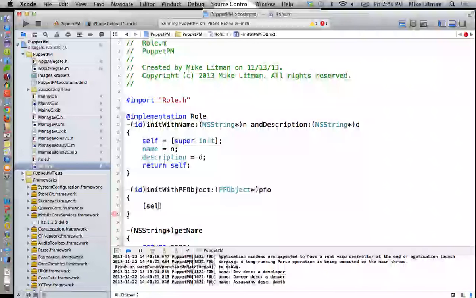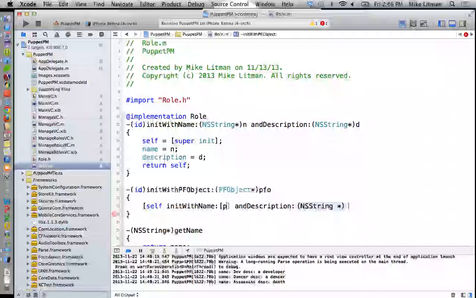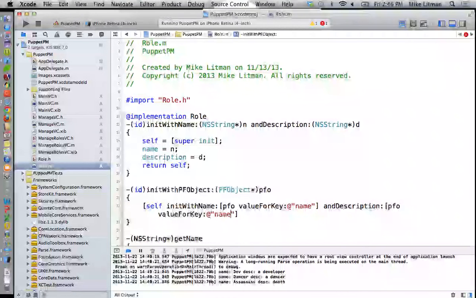So I'll say self initWithName PFO valueForKey name and description PFO valueForKey description. I'll just call upon my other constructor and return that value.